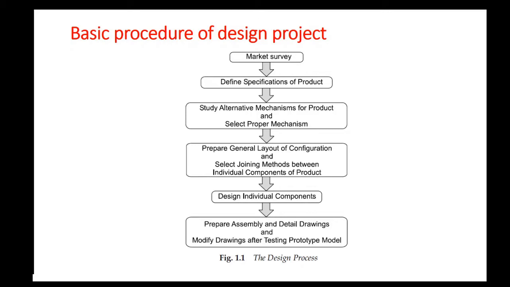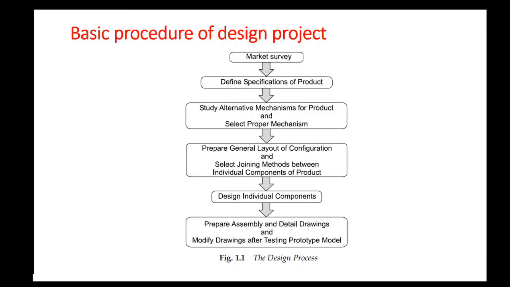Through market survey, you can identify its required mileage, its required passenger capacity, what should be its cost, what should be the dimensions of the product, any other extra requirements like amount of luxury you have to add into the vehicle, etc. These details are obtained from market survey, and that forms the complete specification of the product, the second step.